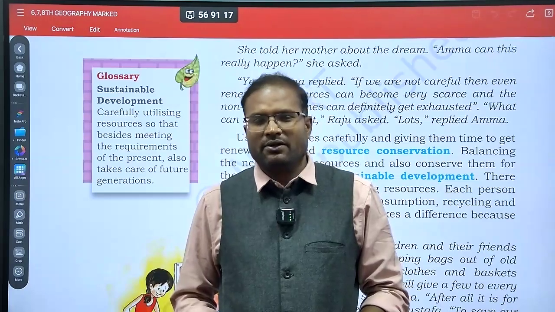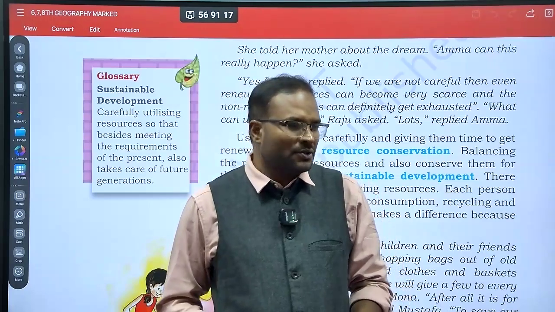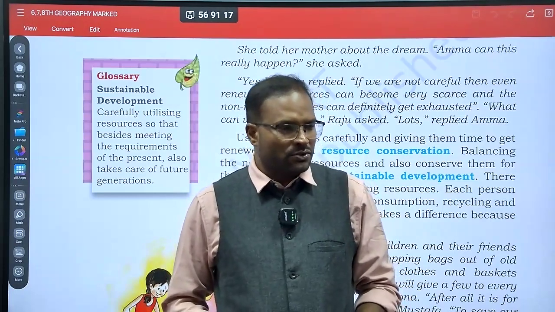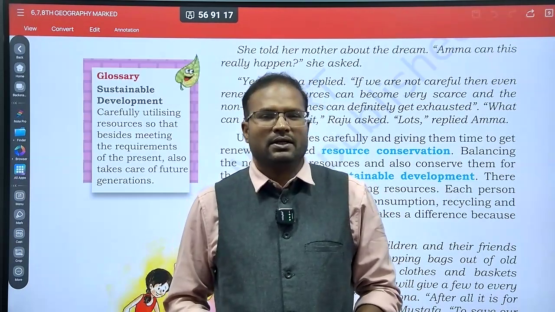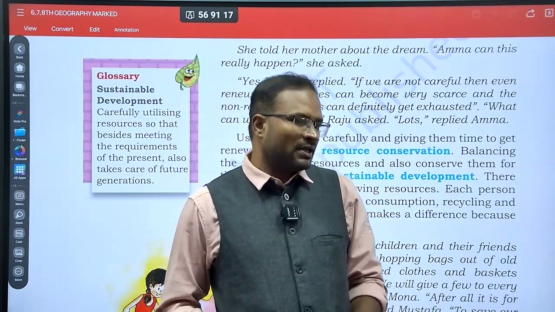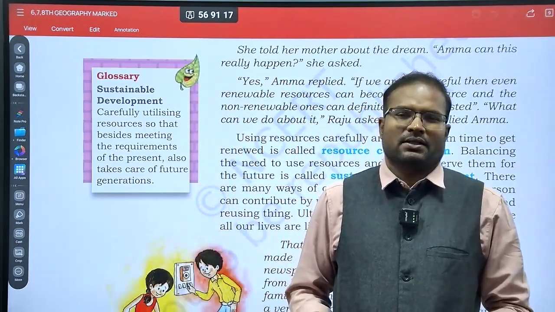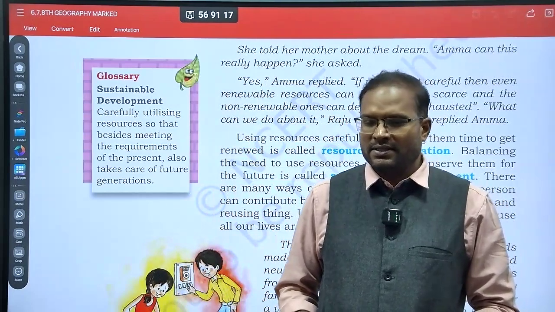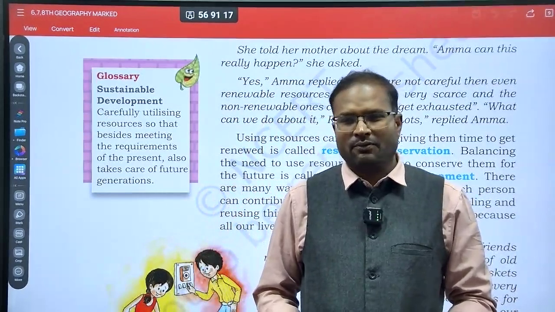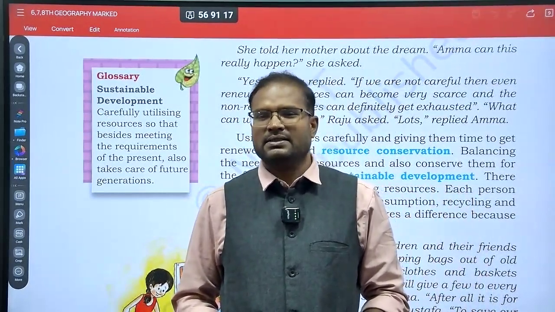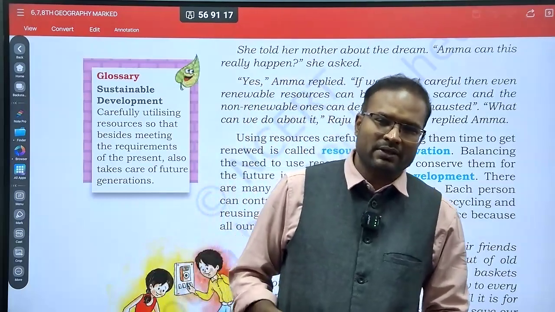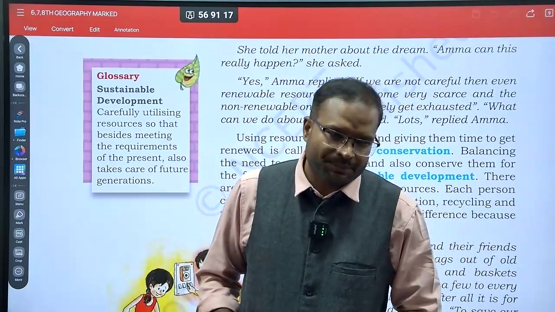So sustainable development means, for example, if you are using river water, we should not pollute it. Whatever resource we are using, we should not waste it. For example, if you visit a hotel and open the tap to wash your hands, if you use more water than needed, you are not following the principles of sustainable development.